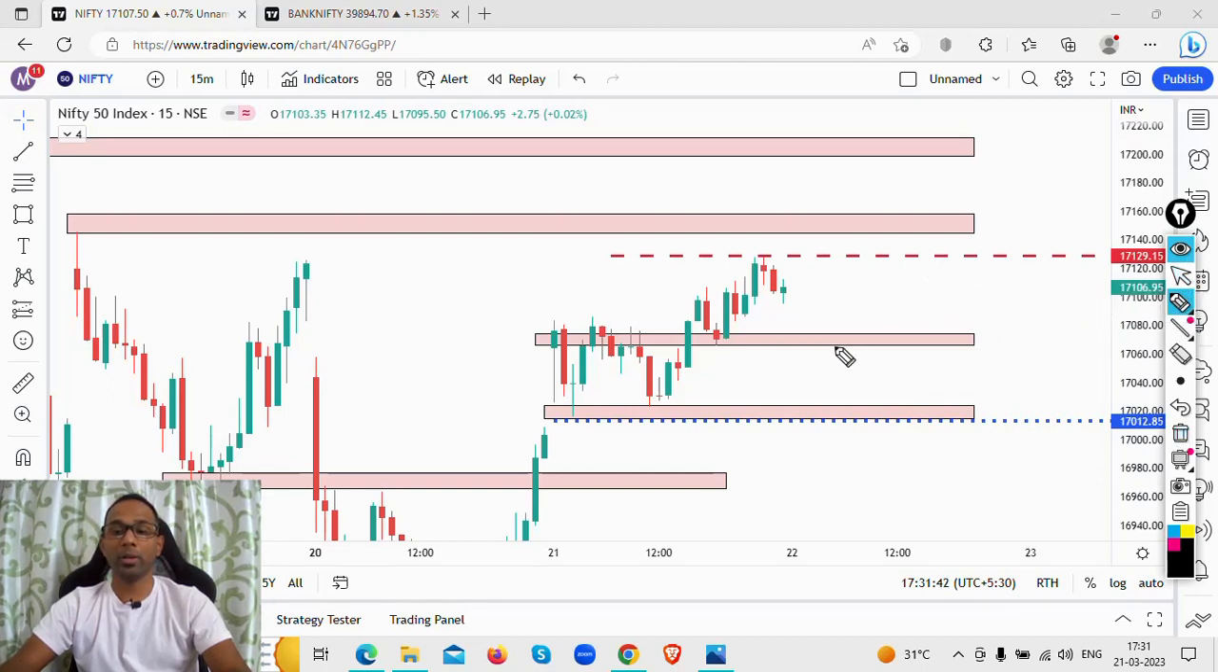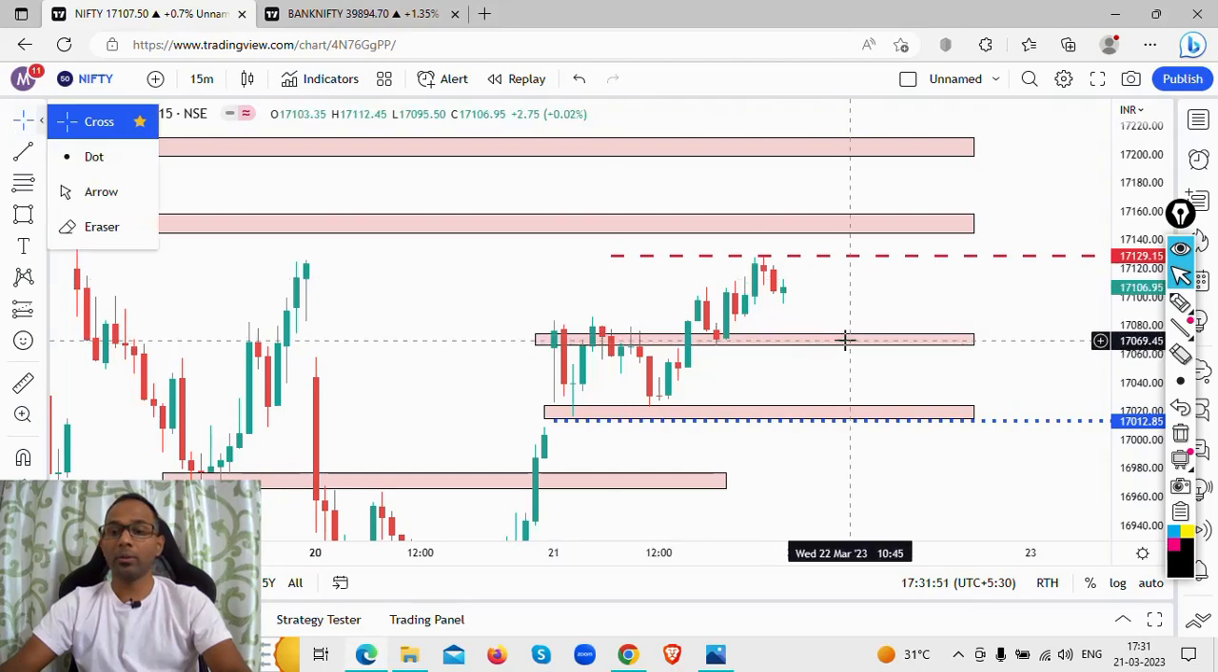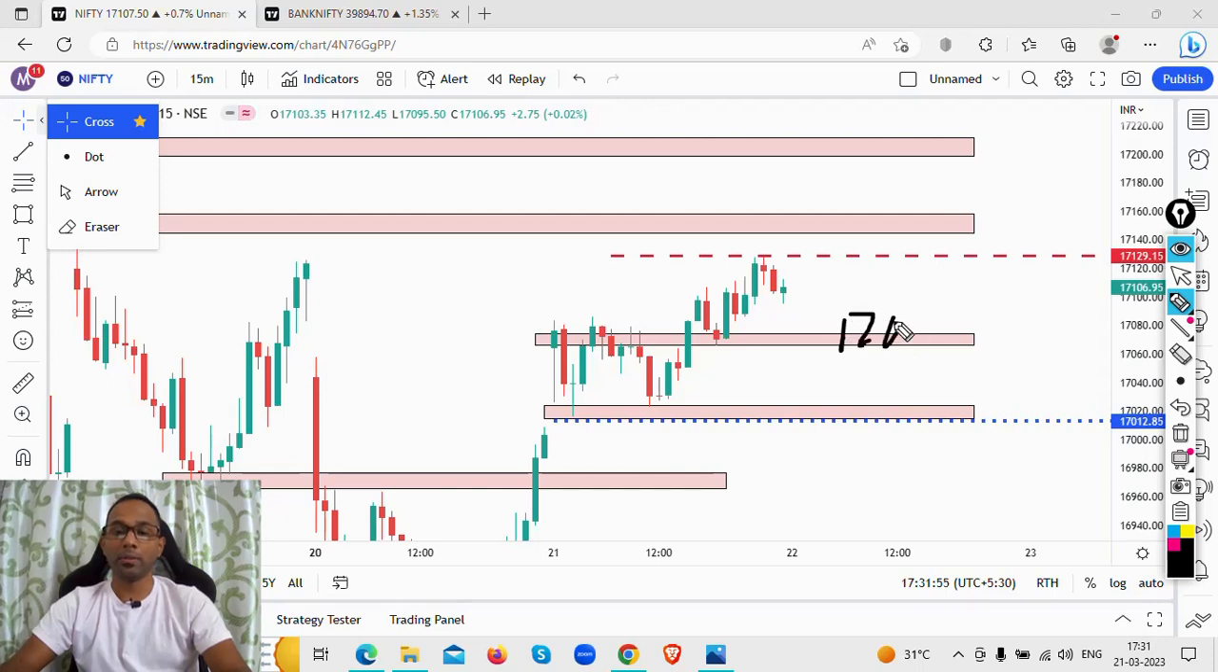Say, for example, we'll take this trade. The price is trading at around 17,070 level. The bulls are making a comeback, they are trying to protect this zone, and the buying is happening. So I'm going to buy a 17,050 call option. This is in the money because the price is trading at 17,070.